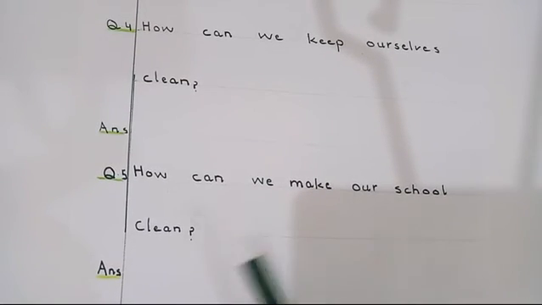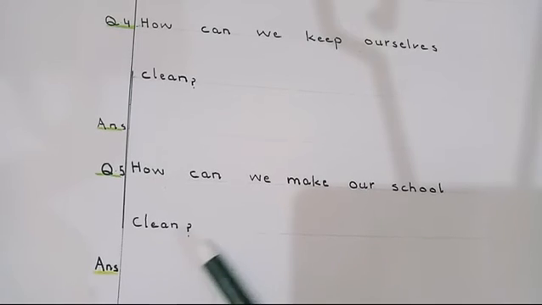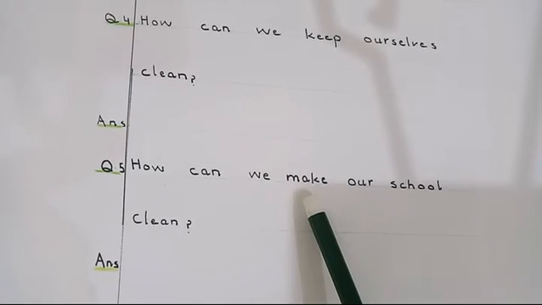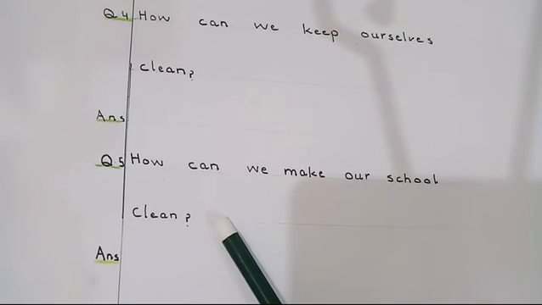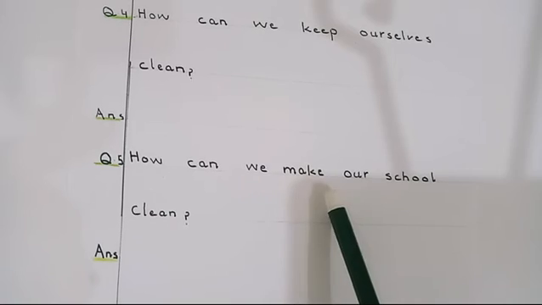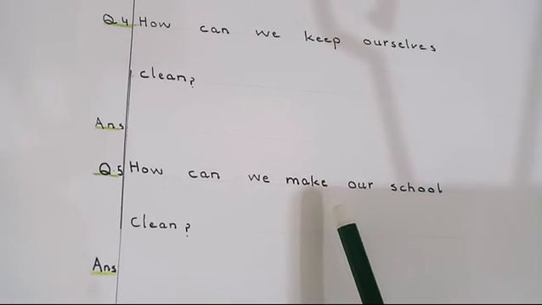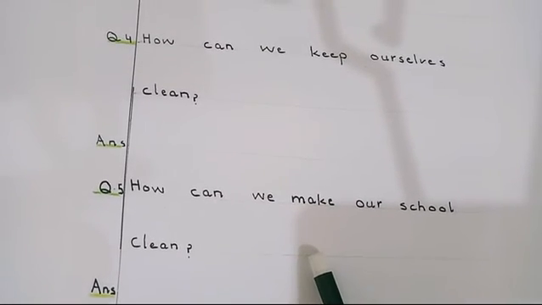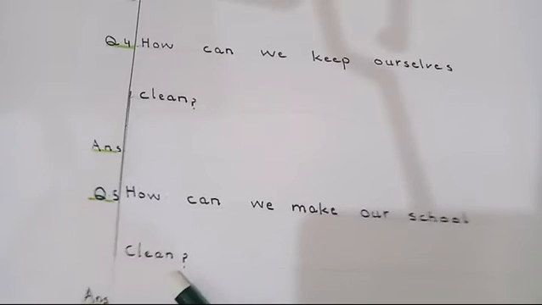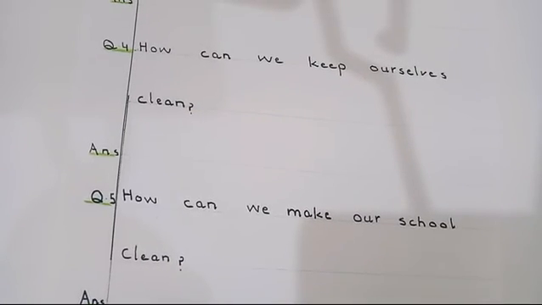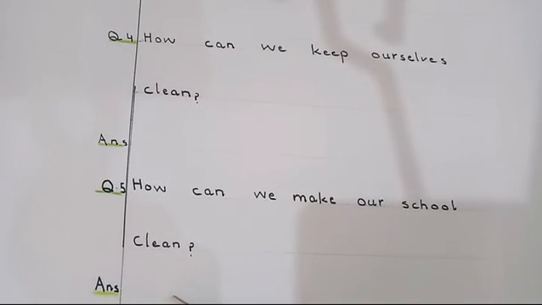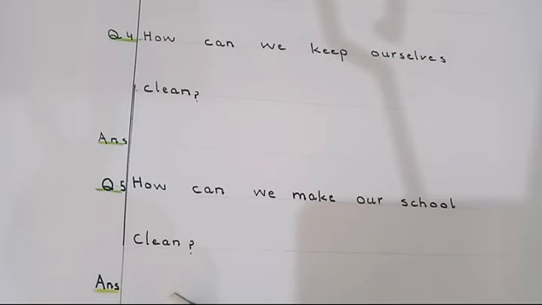We can make our school clean by putting rubbish into the dustbin. Spelling of putting is PUTTING. So you will have to write the answer: we can make our school clean by putting rubbish into the dustbin.